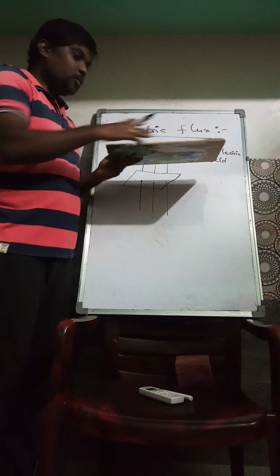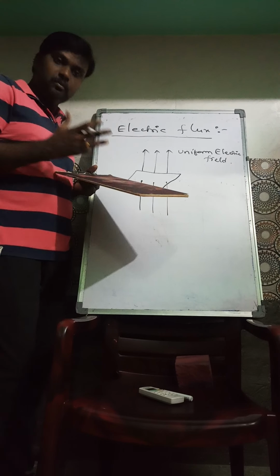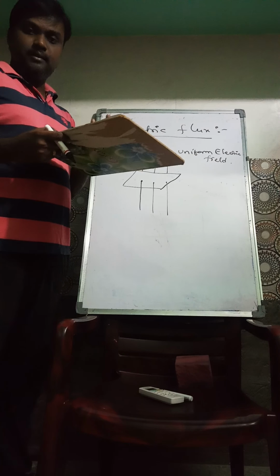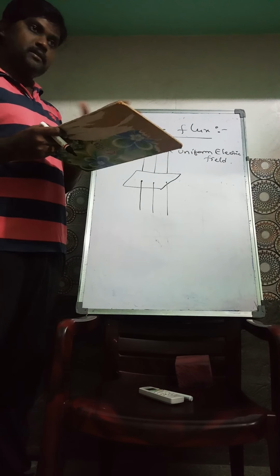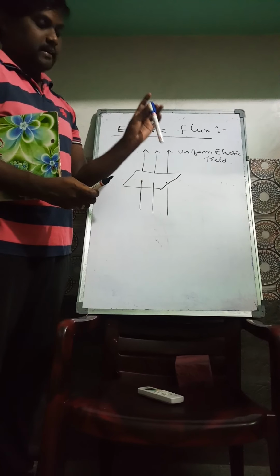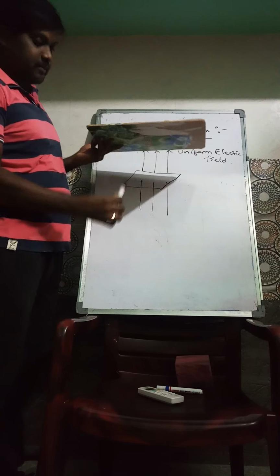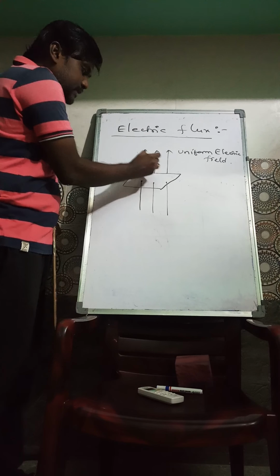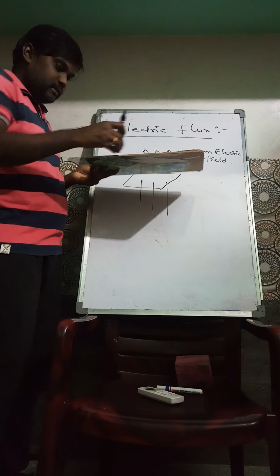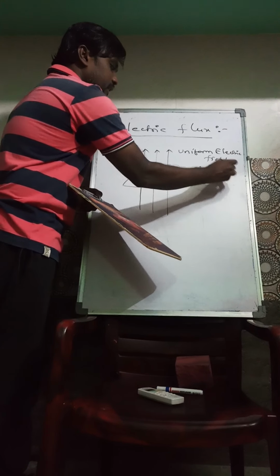This is an open surface, and a closed surface, in the sense, if you take a sphere, a football, that is a closed surface, and this is an open surface. If you take a complete cylinder, not a cylindrical surface, this is a closed surface. This open surface is kept in a uniform electric field, with parallel, equispaced lines. Draw a normal, an area vector of this. Area, we know the formula: A is equal to L into B.